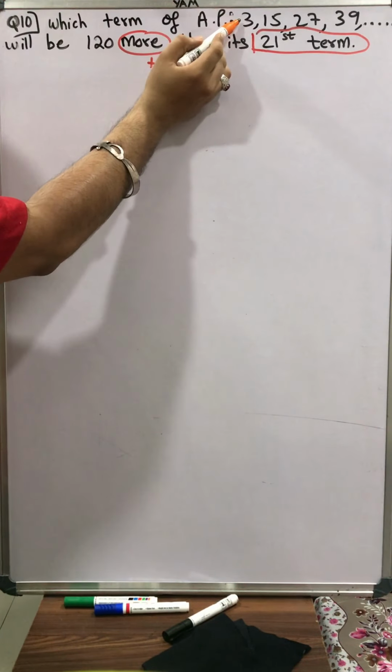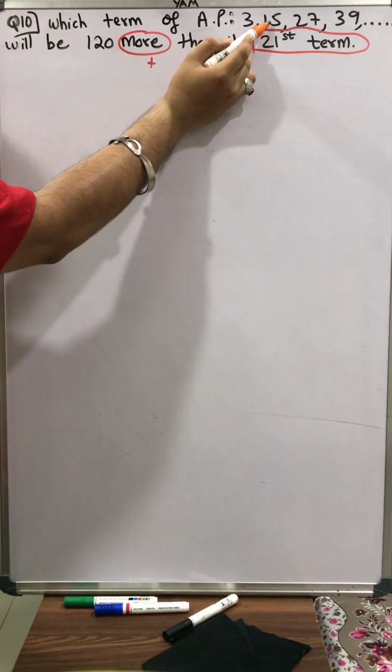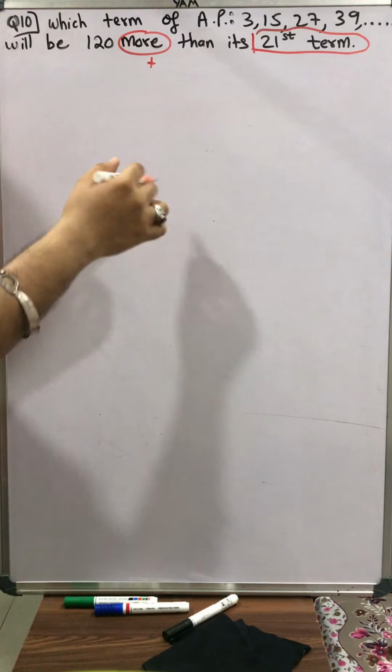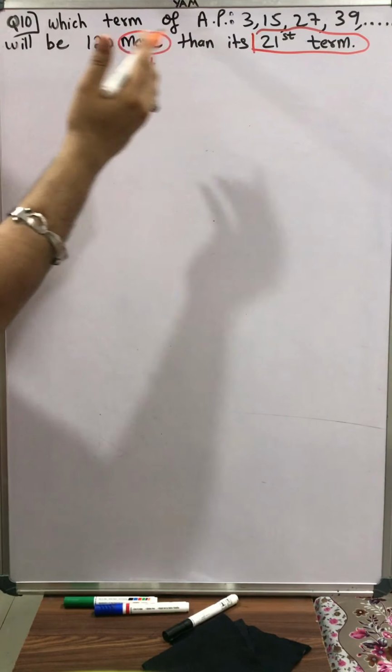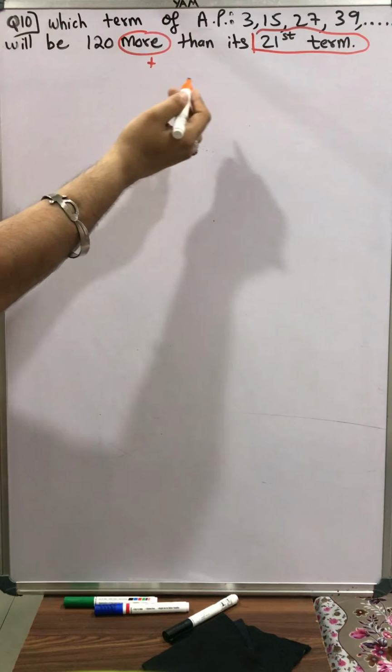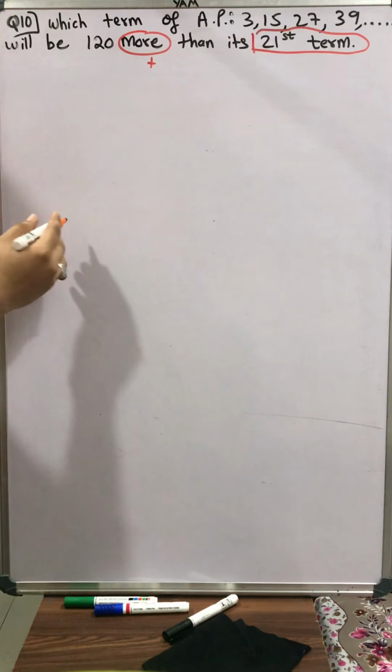This 3 is one of the terms. 3 is the first term, 15 is the second term, 27 is the third term, 39 is the fourth term. Like this we will have the fifth term, sixth term. So ऐसा कौन सा टर्म है ये AP में जो 21st term से 120 ज्यादा है?